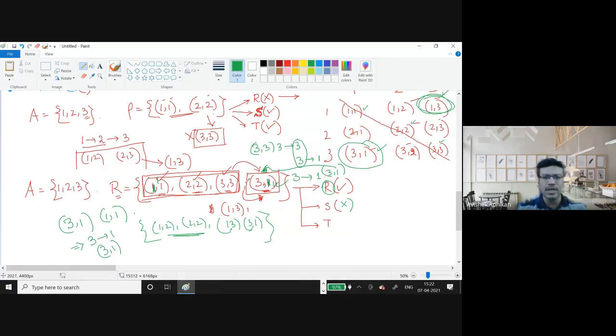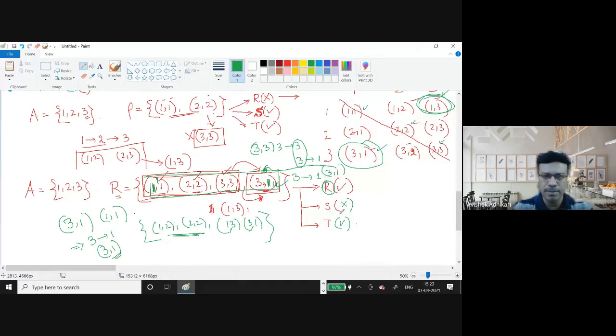This element may also be compatible, but still you can see that 3 1 is also there, so you don't need to be worried. So this set is also a transitive one. It was not symmetric, but it is reflexive and transitive.